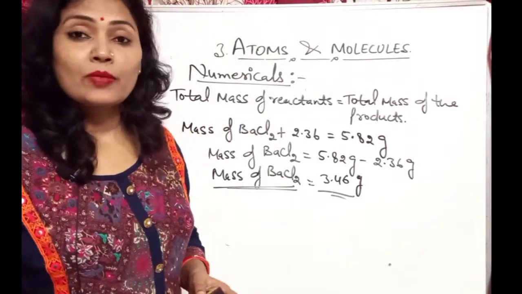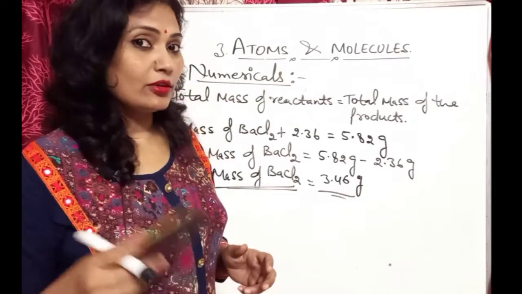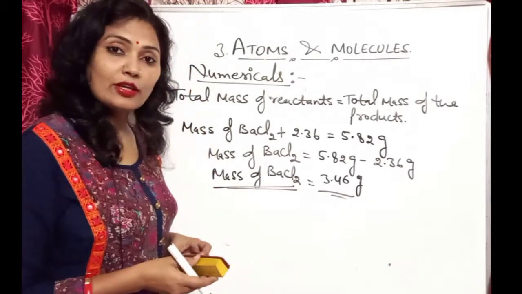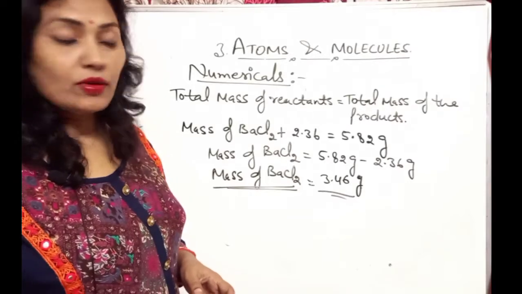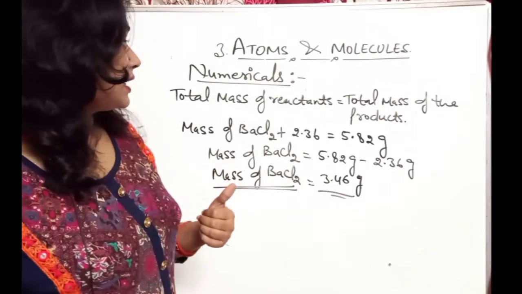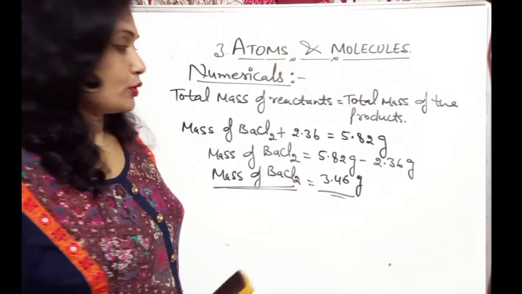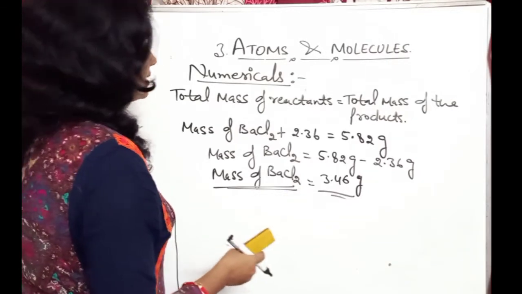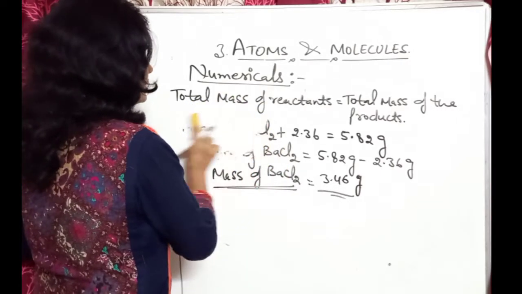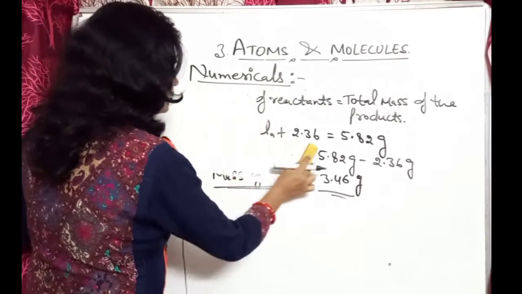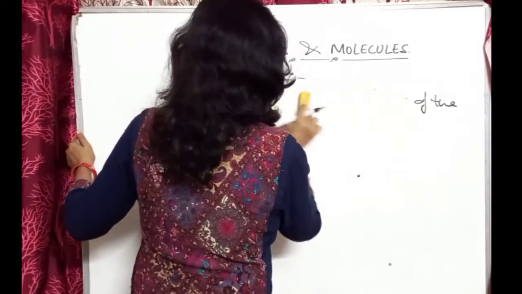So that type of numerical will come. One or two numericals are given in your book that you have to solve. I will give them to you in the homework. Now next we can solve the numericals based on the law of constant proportion. So let us take another example.